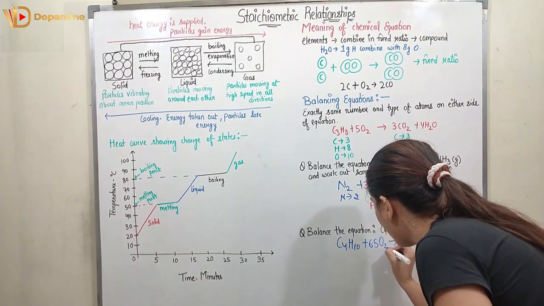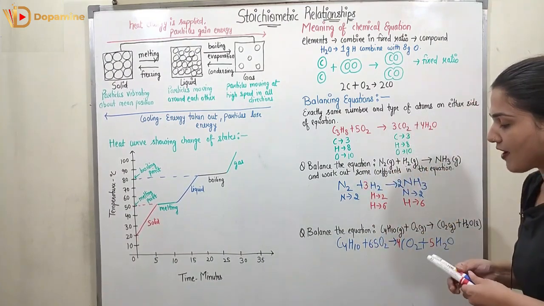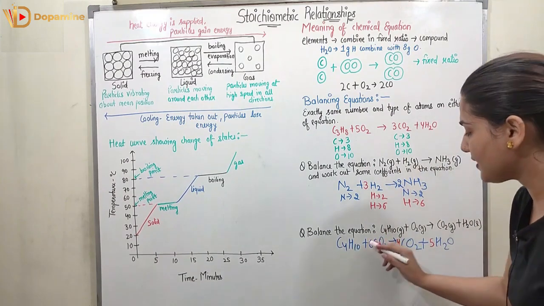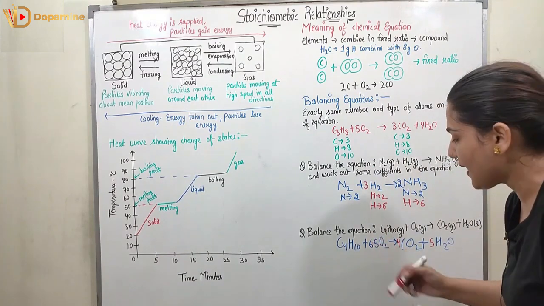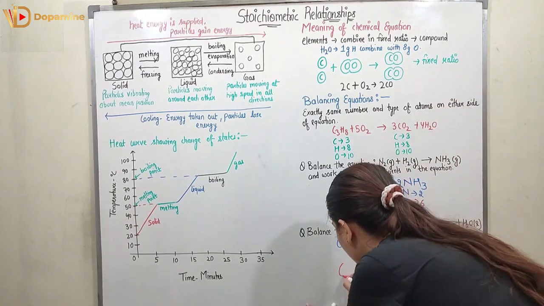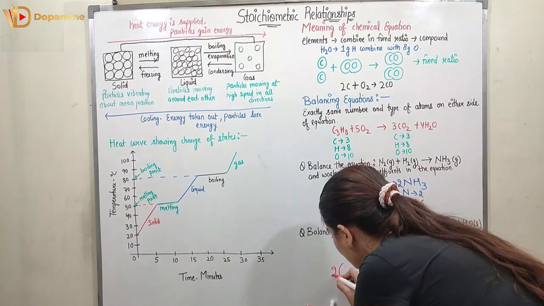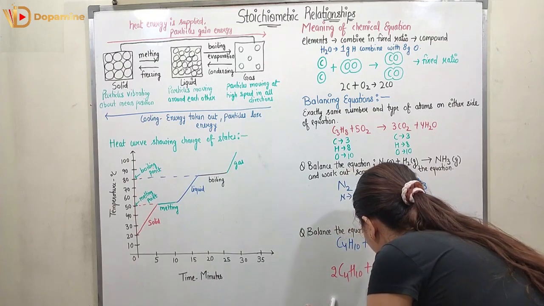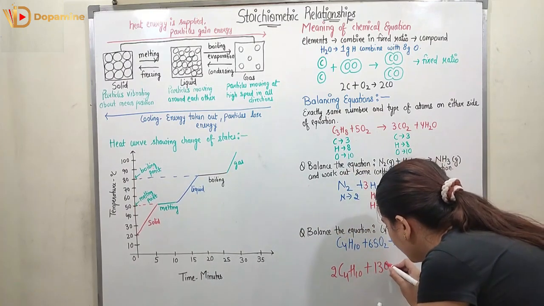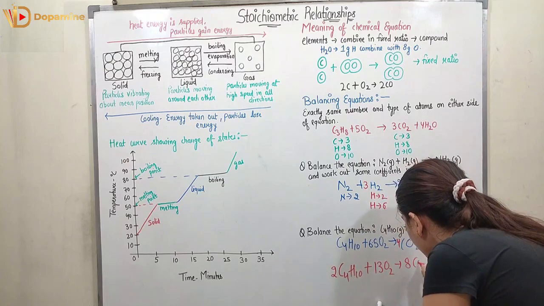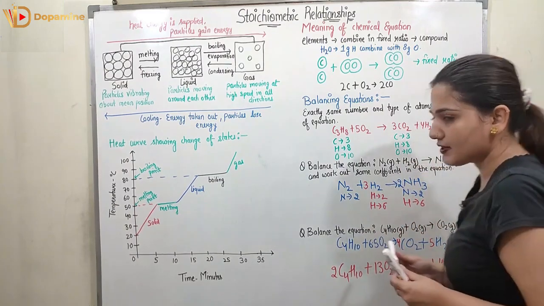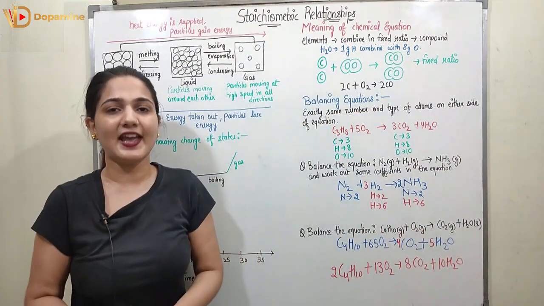So this is how we have an equation. Now the coefficient should be a whole number, it should not be a fraction. 6.5 is not a whole number, so we should multiply this equation by 2. So we will have 2C4H10 plus twice 6.5, which is 13 O2, gives 8CO2 plus 10H2O. I hope you understood this kind of balancing. Thank you so much.